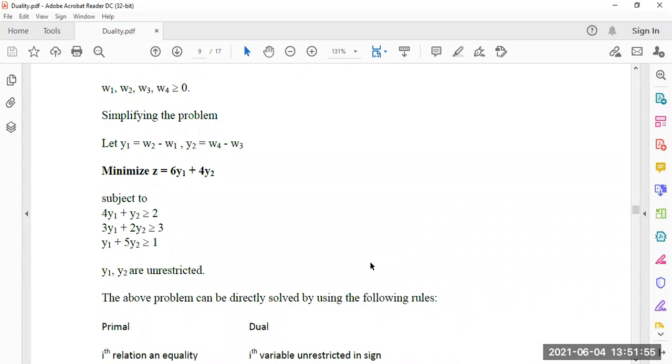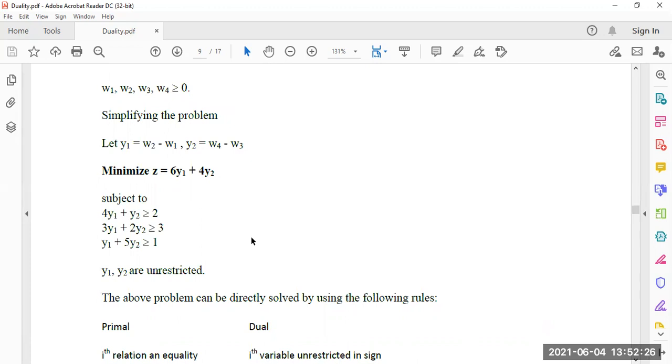Look here, when we take y1 equal to w2 minus w1 and y2 equal to w4 minus w3, both y1 and y2 are unrestricted. We cannot write y1, y2 greater than or equal to 0, because there is no such restriction. y1 is a combination of w1, w2 and y2 is a combination of w4, w3.